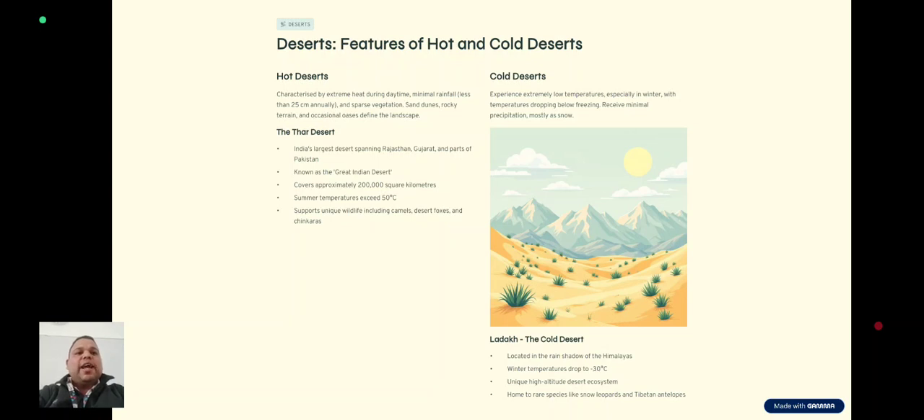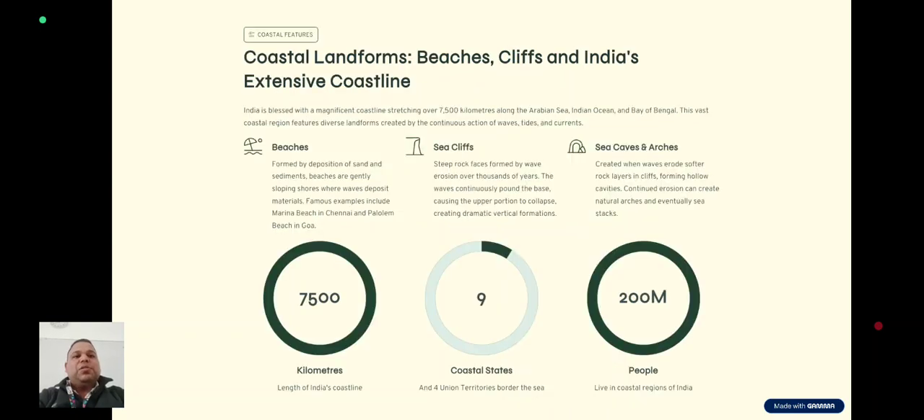Now, cold deserts experience extremely low temperatures, especially in the winter, with temperatures dropping below freezing, and receive minimal precipitation, mostly as snow. Ladakh is a cold desert located in the rain shadow of the Himalayas, where winter temperatures drop to minus 30 degrees Celsius. It is a unique high-altitude desert ecosystem and home to rare species like the snow leopard and Tibetan antelope.